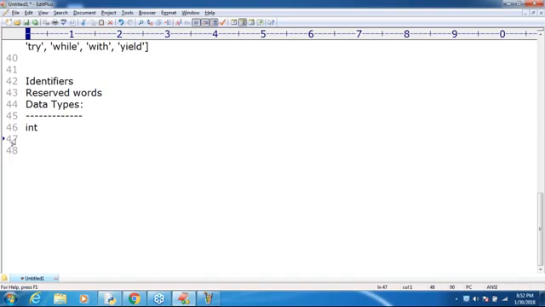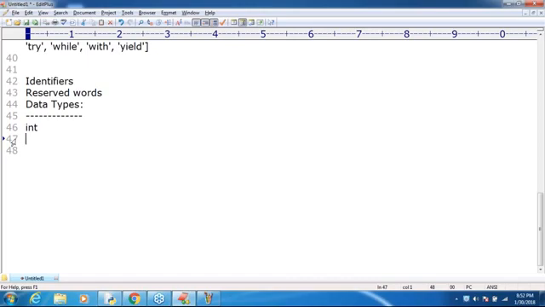Sir, in Python 2, long is also available. Are you getting? Long is also available, but in Python 3 long is not there. Remember that, sir. In the old version of Python, long type is there, but in Python 3 even long values we can represent by using int type only. Clear, right? Okay, sir, that's all. This is one thing. Next, what about the remaining things, right, sir?